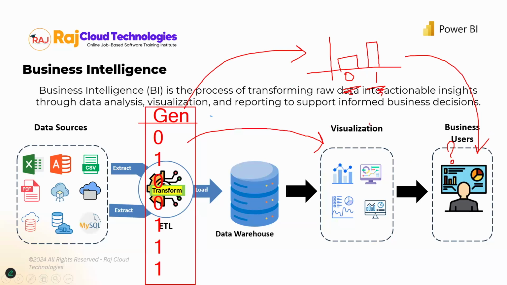You getting my point? What I'm talking about here is, don't jump to conclusions right away. Don't jump into building your report right away. That's not something that is required. You have to go ahead and rectify the information here. You want to cleanse your information. You want to shape your data properly so that this becomes more meaningful. So if I were to say that 0 stands for male, 1 stands for female, and then you change this to male and female here, how is this looking now? How is this giving the information to the user? The user will be able to understand what's going on. Yes or no? So that's the advantage of transforming your data.